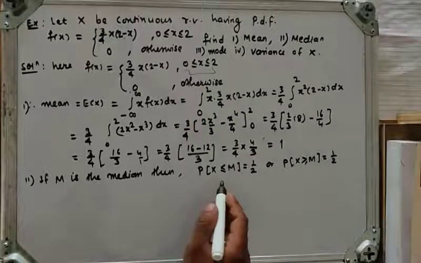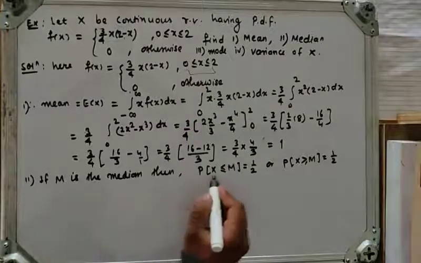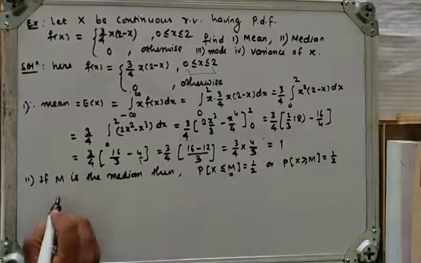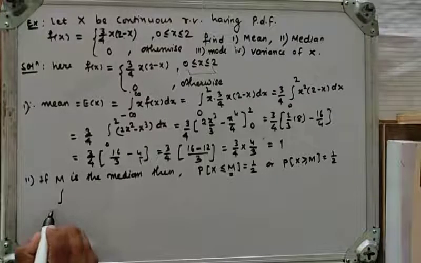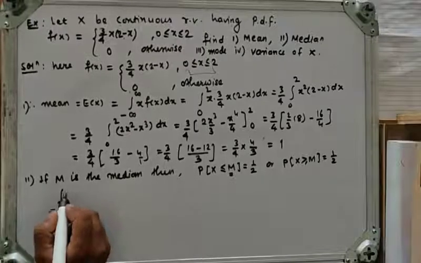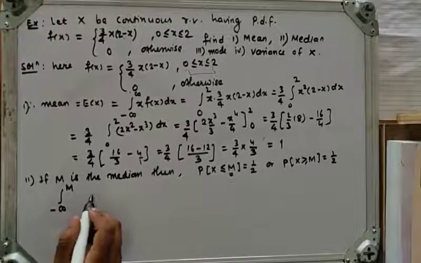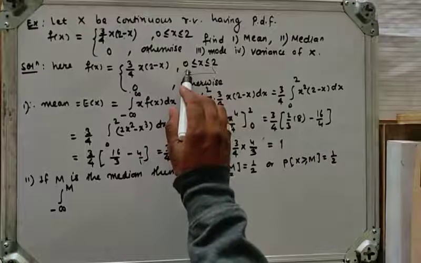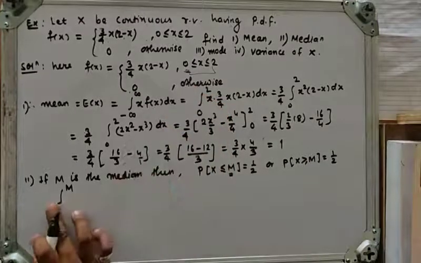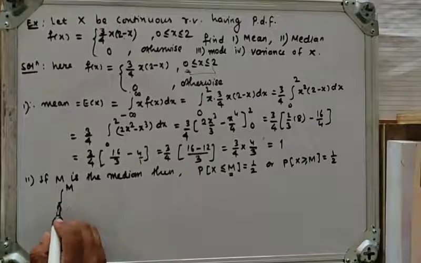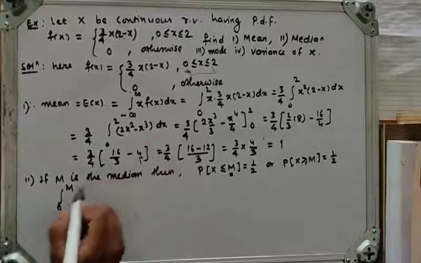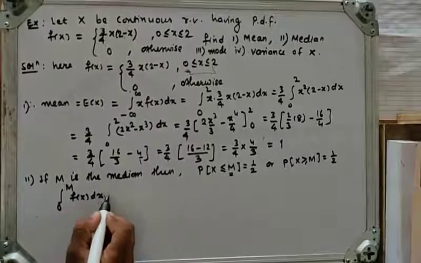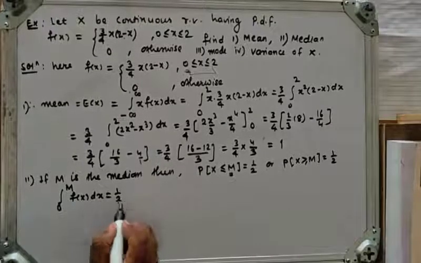Now let's determine the value of m. So we have the formula. Upper limit is m, lower limit will be minus infinity. So integral minus infinity to m, but here lower limit is 0, so I will put this as 0. So integral 0 to m of f of x dx, which is equal to 1 upon 2.